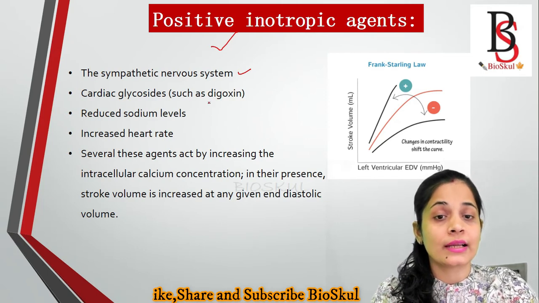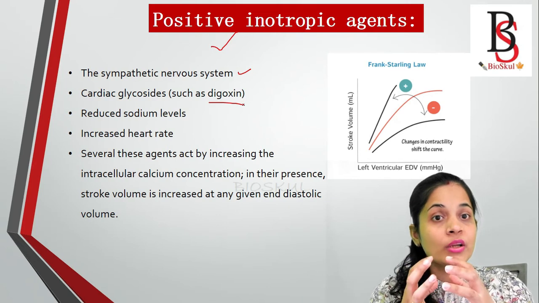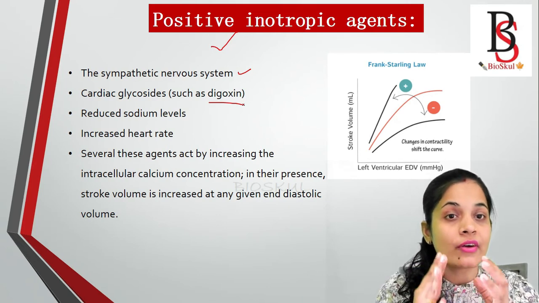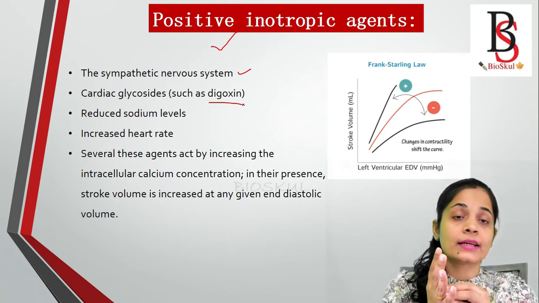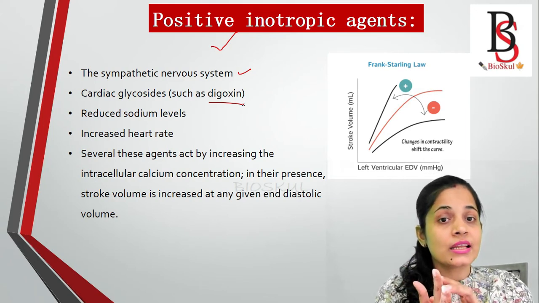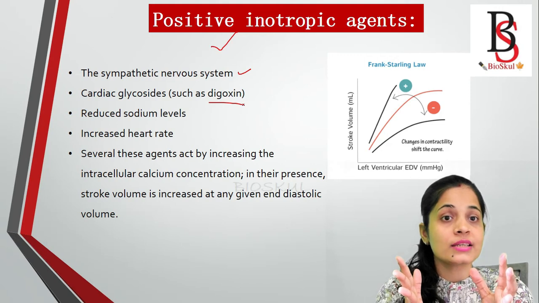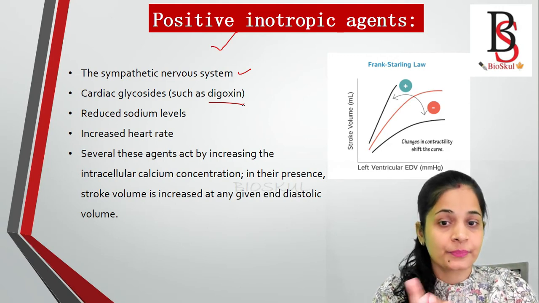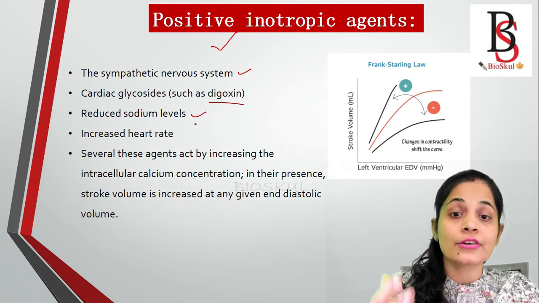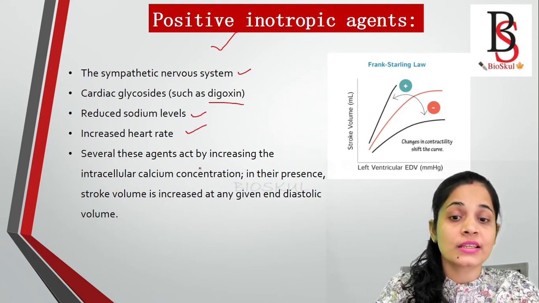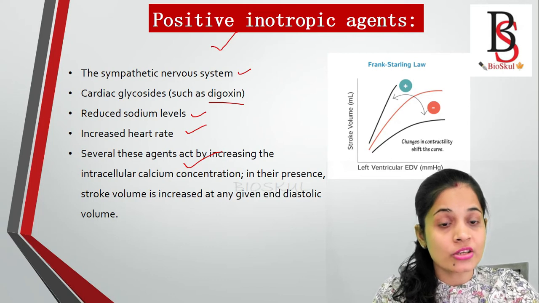Cardiac glycosides like digoxin are useful in the treatment of congestive heart failure. These cardiac glycoside drugs increase the contractility of the heart by reducing the heart rate. Reduced sodium concentration increases the rate of heartbeat. Also, they increase the intracellular calcium concentration.